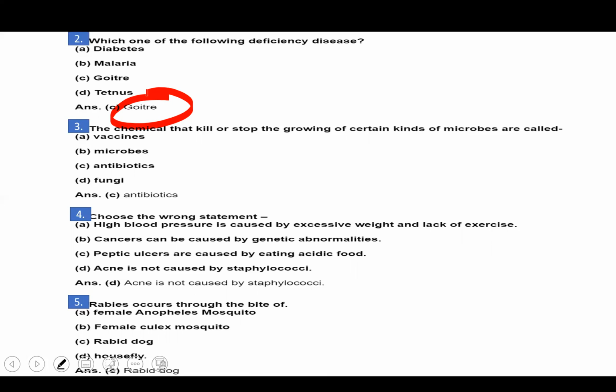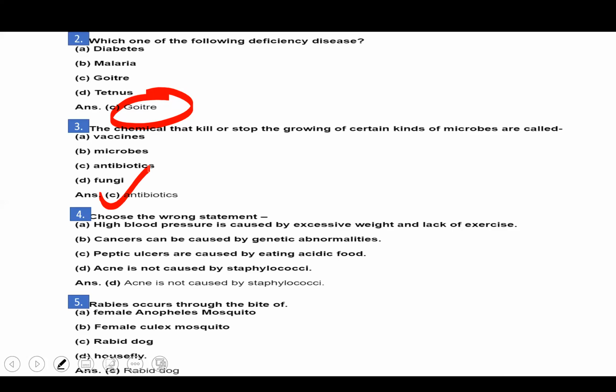Next question. The chemical that kills or stops the growing of certain kinds of microbes is called. Vaccine will not kill or stop the growing of certain kinds of microbes. Antibiotics can be the answer, because antibiotics is a chemical which kills or stops the growth of germs. So antibiotics is the correct answer.